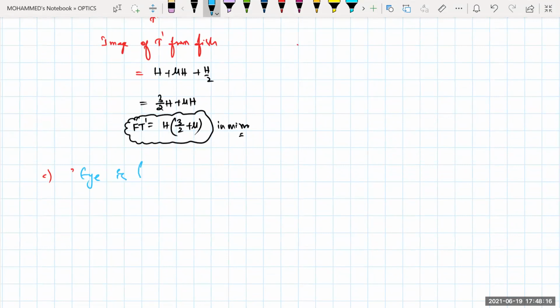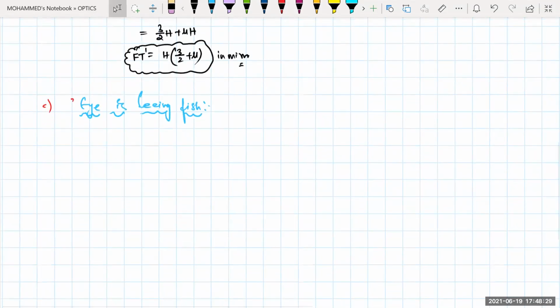Eye is seeing the fish, like a bird seeing the fish. Will it appear nearer, raised, or at the same position? It will appear nearer, sir. It appears nearer, obviously. If this is the surface, beta, and this is your fish, it appears to be somewhere here. This is your f dash.